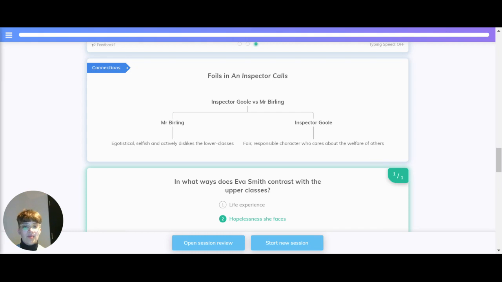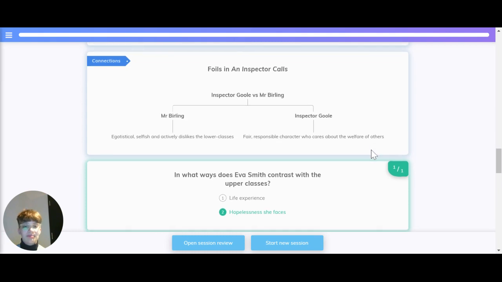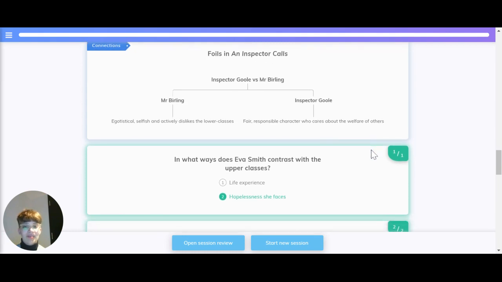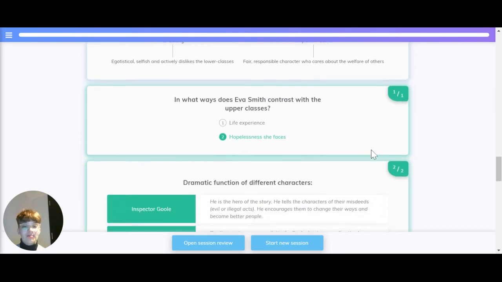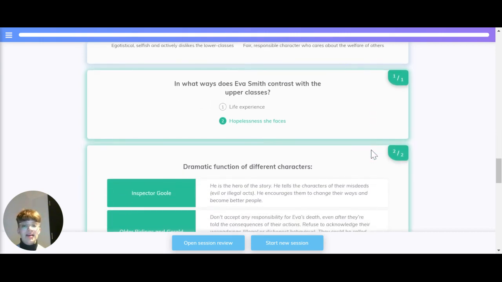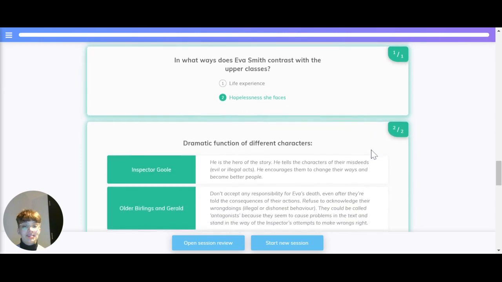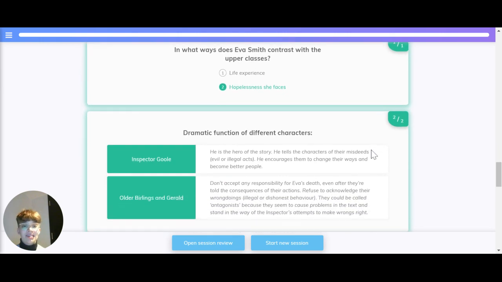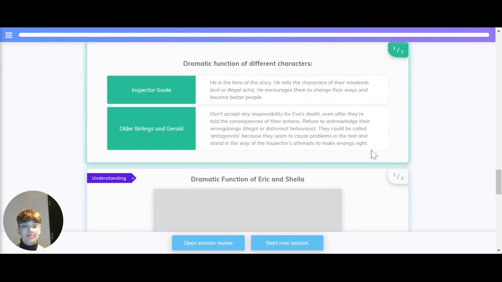Let's just recap that. Looking at foils in Inspector Gould. Inspector Gould versus Mr. Burling. Mr. Burling is egotistical, selfish, and actively dislikes the lower classes, whereas Inspector Gould is a fair, responsible character who cares about the welfare of others. In what way does Eva Smith contrast with the upper classes? In her life experience and the hopelessness she faces.